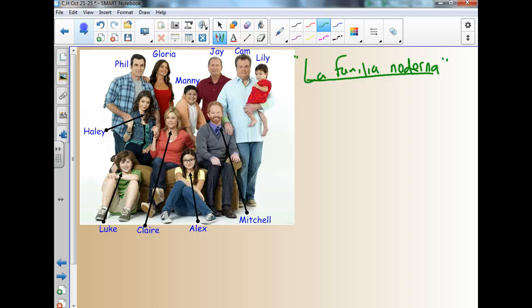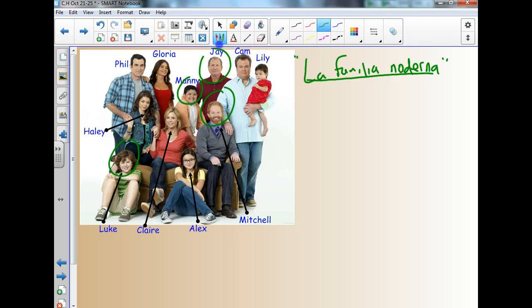Obviamente, esta es una familia extendida, ¿no? Tenemos otras personas aquí. Por ejemplo, Jay es un abuelo, ¿no? Este hombre aquí es un abuelo. Este hombre aquí, que se llama Mitchell, es un tío. Manny y Luke son primos. So we have more of that extended vocab.